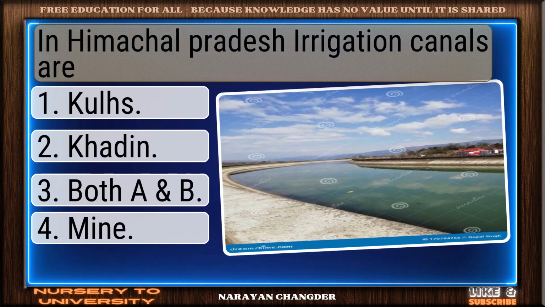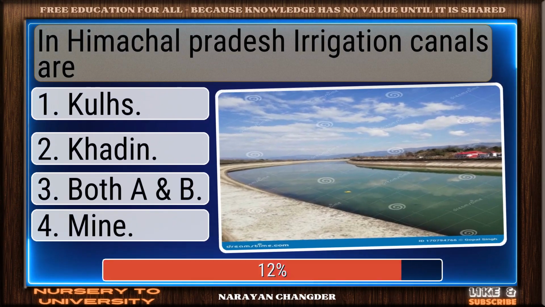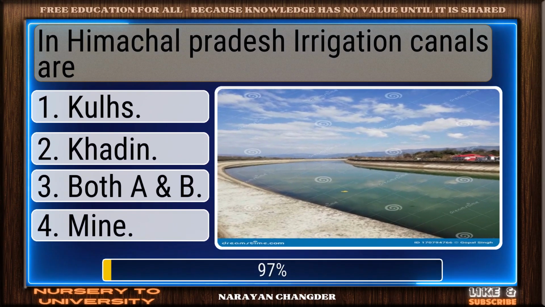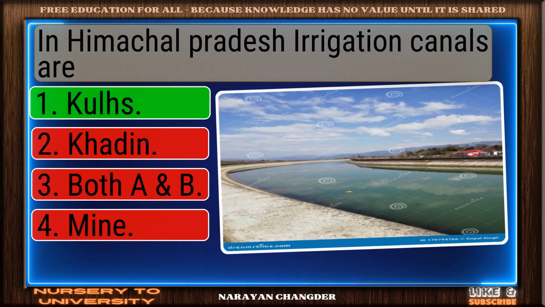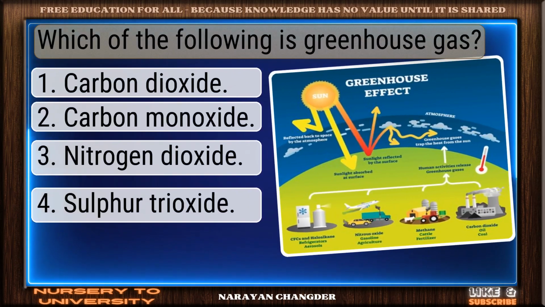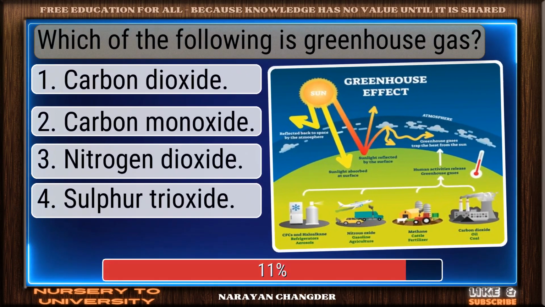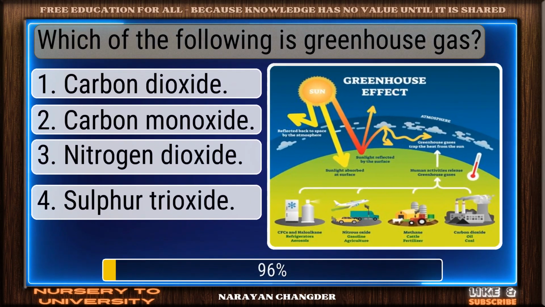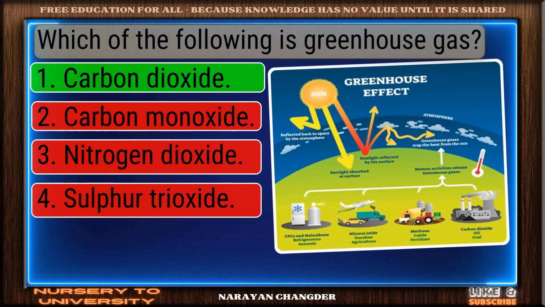In Himachal Pradesh irrigation canals are. Strong choice. Kuls is right. Which of the following is a greenhouse gas? Right again. Carbon dioxide is valid.